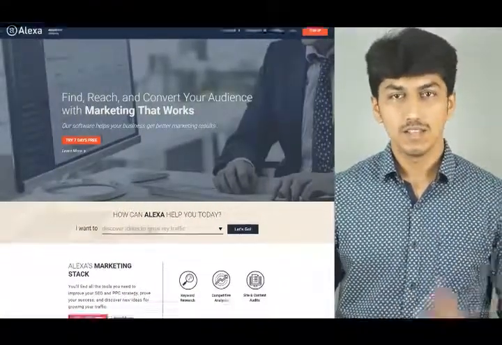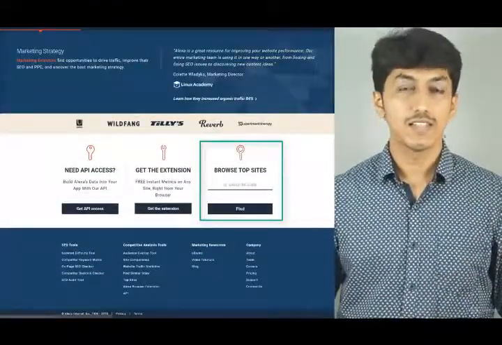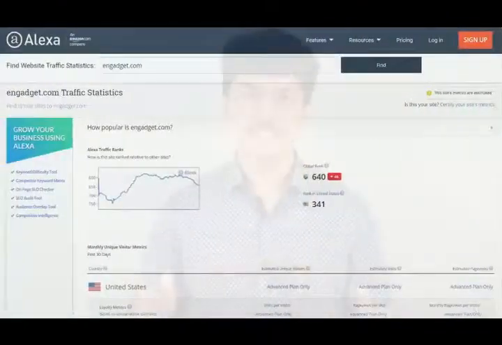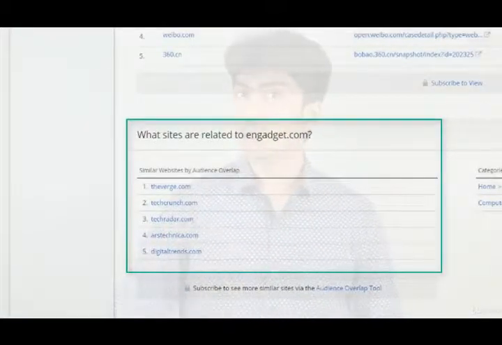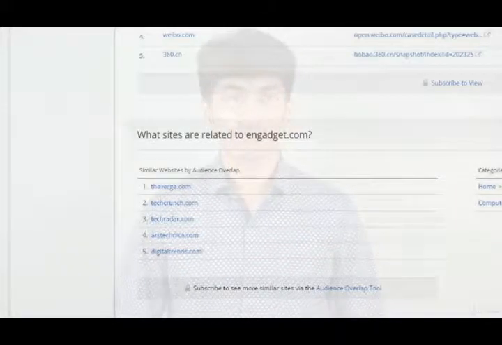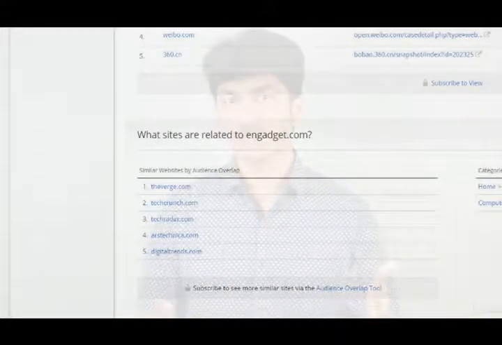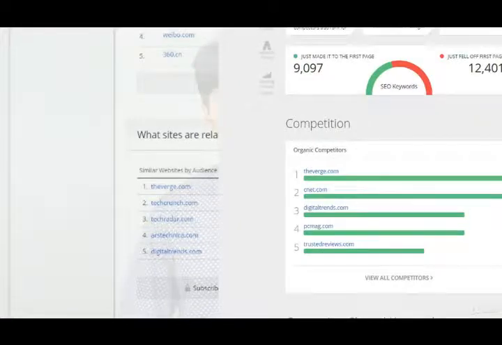Now, let's move on to the next SEO tool, Alexa.com. Let me scroll down to browse top sites and enter Engadget.com. You don't need to log in or purchase this tool to use what I'm going to demonstrate now. Alexa also gives many details similar to SpyFoo. But what I'm concerned with here is the sites that are related to Engadget.com. Here, I get another 5 websites that are similar to Engadget.com. But some of these websites might be repeated from the list of similar sites shown by SpyFoo, such as The Verge and digitaltrends.com. So you need to analyze and shortlist the unique websites that you think of as your competitors.